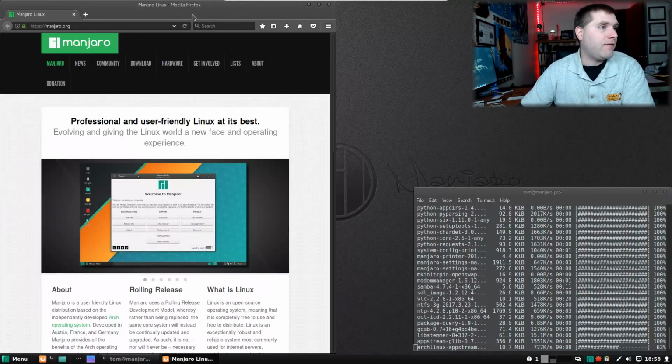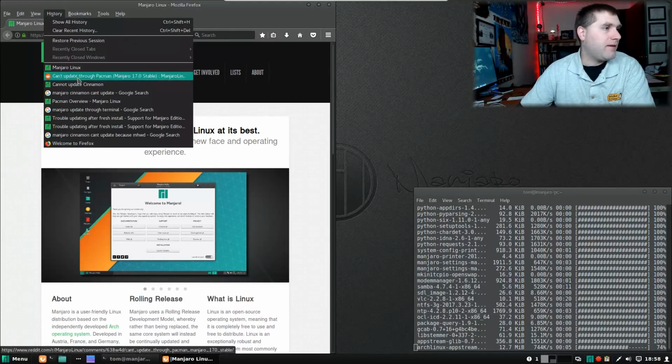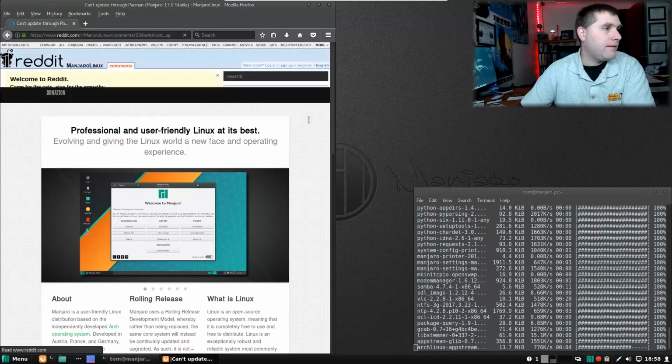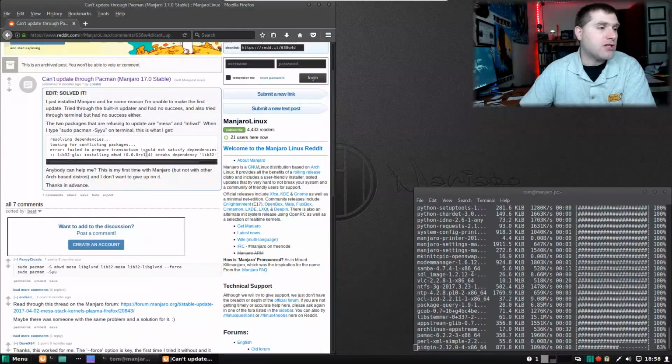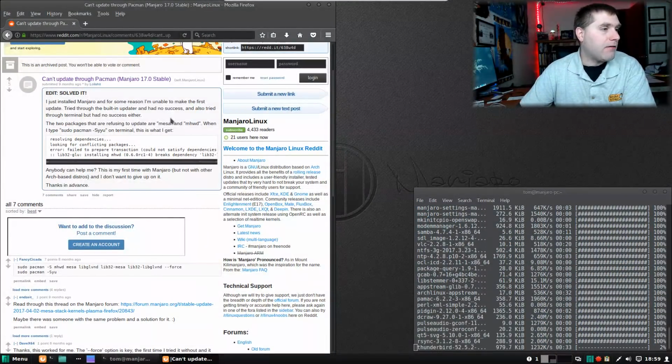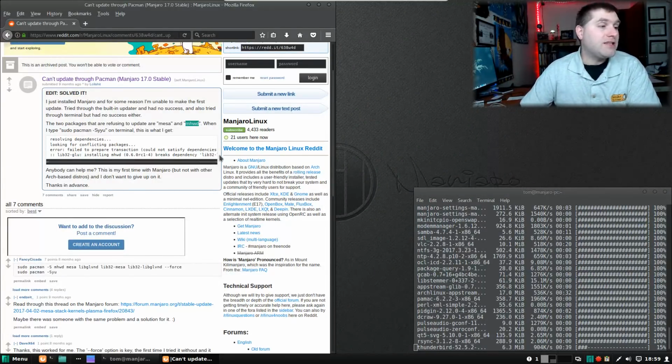And let's see if I can go back and see that. Let's see. So the problem is when you are trying to update it either through the terminal or through the package updater, you would get an error. I didn't get the Mesa error. I got the MHWD, which might be related to the VirtualBox. I just don't know much about that particular package, but that was not allowing me to update.